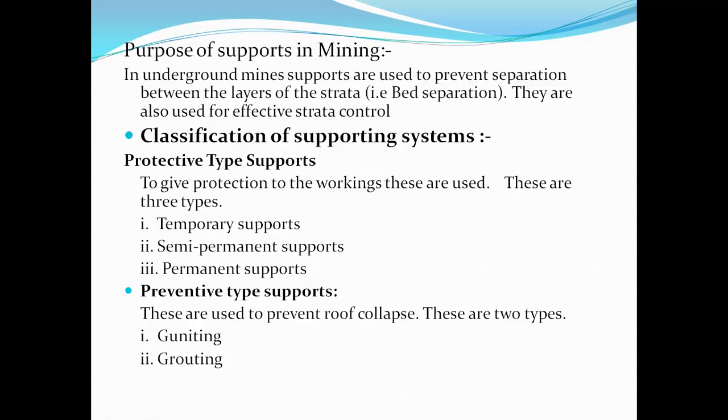So it's basically grouting that particular portion where there is a chance of disturbance and which is likely to fail. Those kind of supports, like grouting, are preventive, because before collapsing we are making some kind of protective mechanism so that we can prevent the collapse of the roof. There are two types: one is called gunting, second one is grouting material. Grouting is nothing but some cementy kind of material. So let's move on.